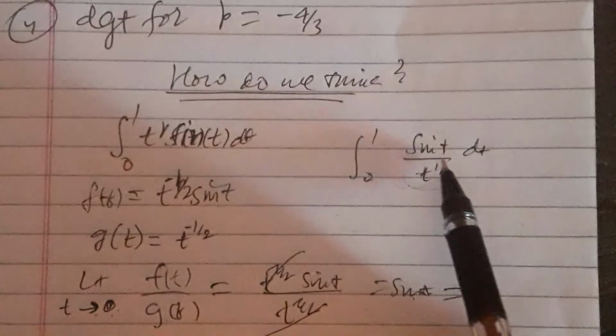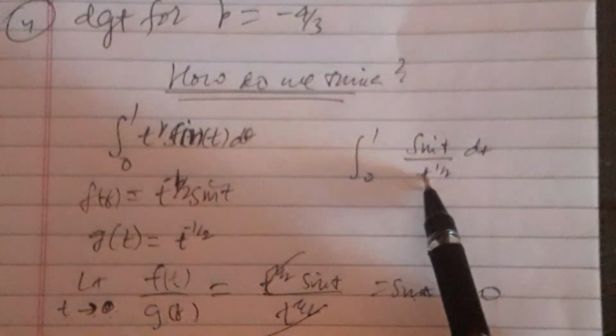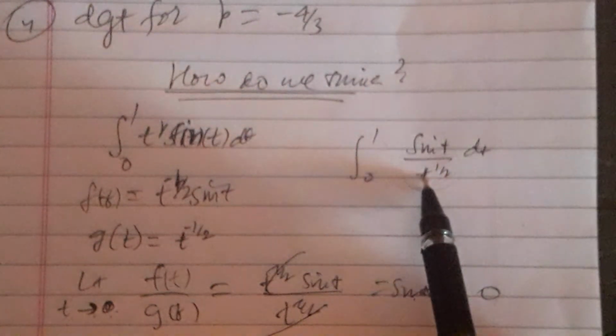In the integral from 0 to 1, at 0 the function is unbounded, so there exists an infinite discontinuity at t equal to 0. At the point of infinite discontinuity we need to take the limit, so I let t tend to 0.